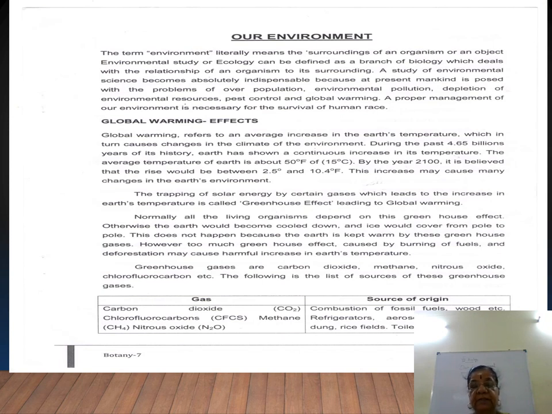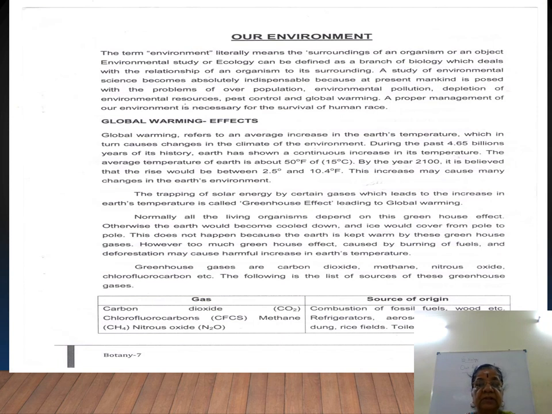So global warming refers to the average increase in the earth's temperature, which in turn causes change in the climate of the environment. During the past 4.6 billion years of history, Earth has shown a continuous increase in temperature. The average temperature of Earth is about 50 degrees Fahrenheit or 15 degrees centigrade. By 2100, it is believed to increase more.